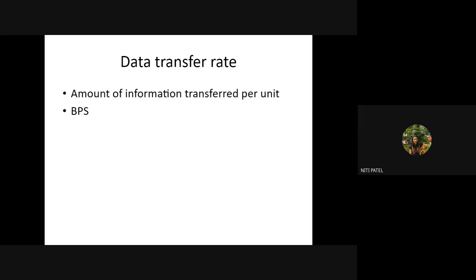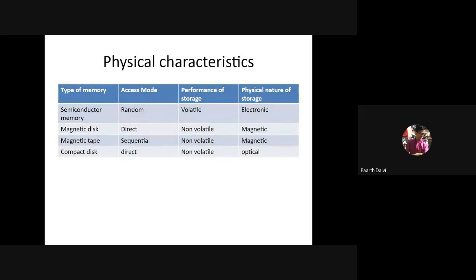Okay. So how do I measure it? I measure it as bits per second. So how many bits I'm going to transmit per second, that will be considered as the data transfer rate. Again, this will be over the network where two computers are connected and transferring some data. Clear? Okay, ma'am. Yes, ma'am.